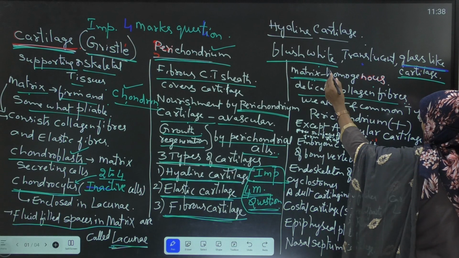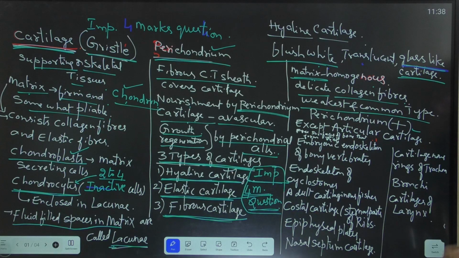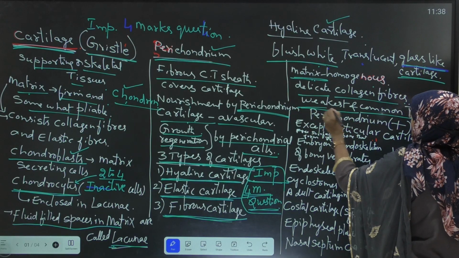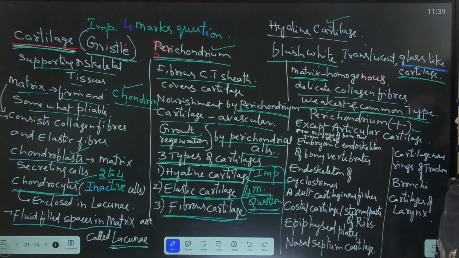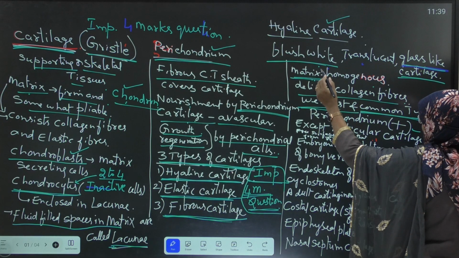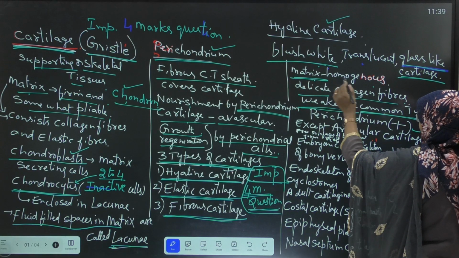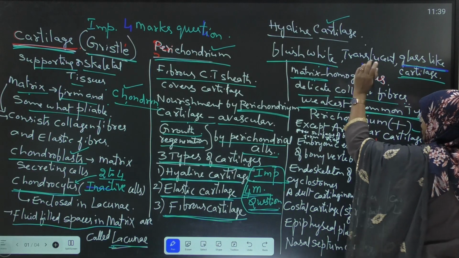This hyaline cartilage is the weakest and most common type of all types of cartilage. Which cartilage is the weakest and most common among all the 3 cartilages? That is hyaline cartilage. This cartilage consists of delicate collagen fibers, and its matrix is homogeneous. It is a glass-like cartilage, bluish white in color.